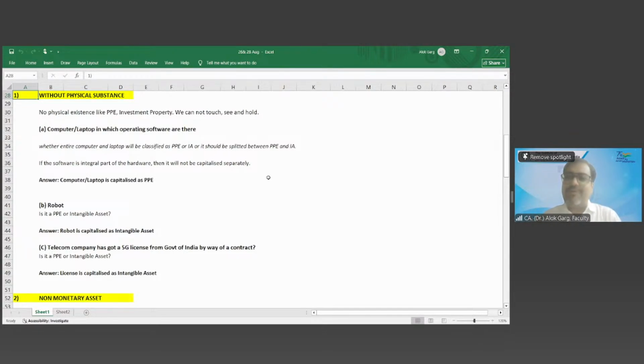So let me tell you one more example. Anyone who belongs to Delhi NCR in this group? Yes, sir. So let me give you a real life situation in Gurgaon. There are a lot of maids, but there is a scarcity of people who clean houses, like maids and servants. I was talking to my friend yesterday. He told me he purchased a robot for cleaning his house, for doing jhadu pocha and all that. So I asked him how big it is.